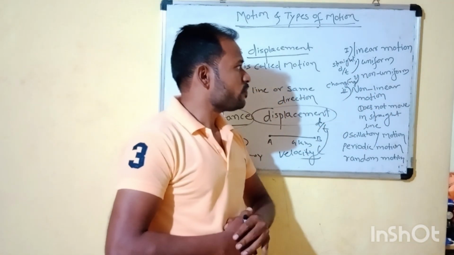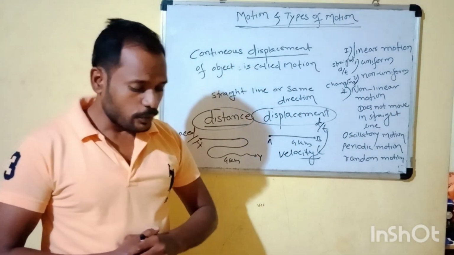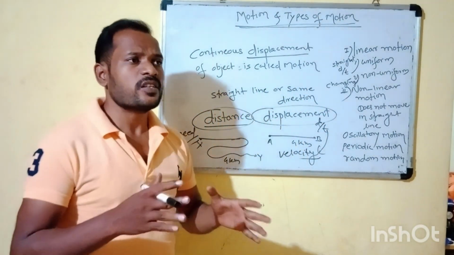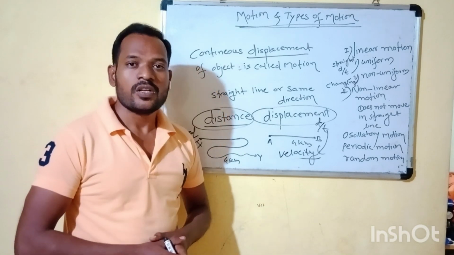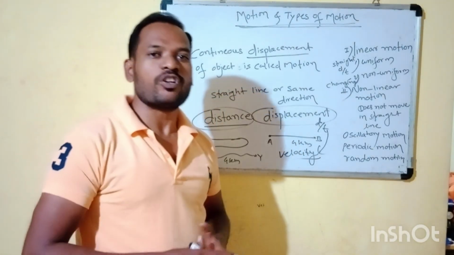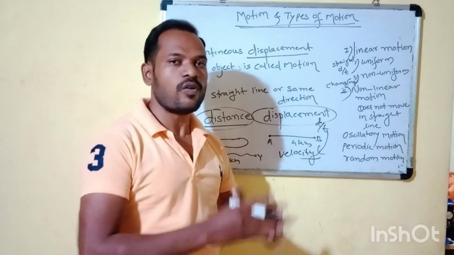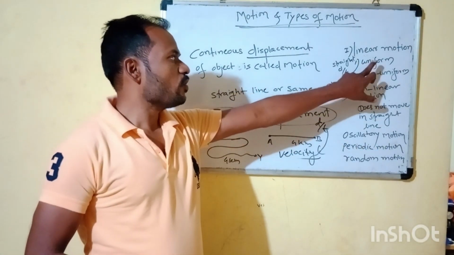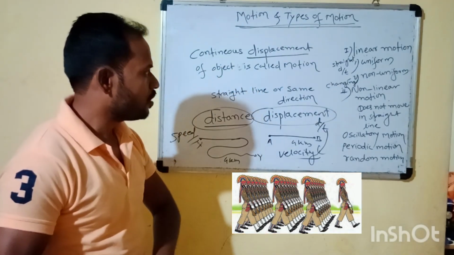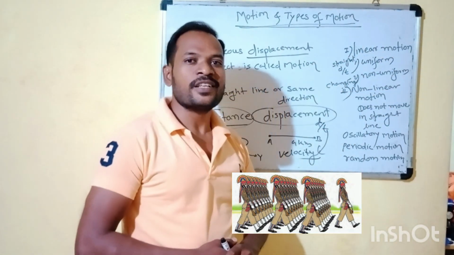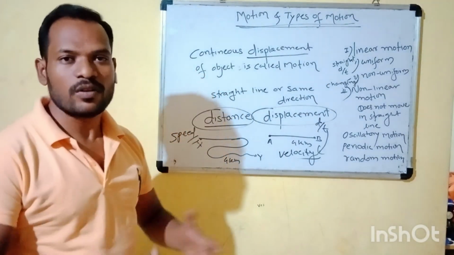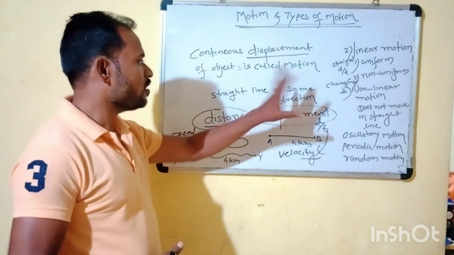When soldiers march, they are walking. That is also motion. They travel in the same direction and their movement does not change. This is called uniform motion, which is a type of linear motion. Before that, we should understand what linear motion is. Linear motion means a straight line, where the object travels in a straight line or in the same direction.